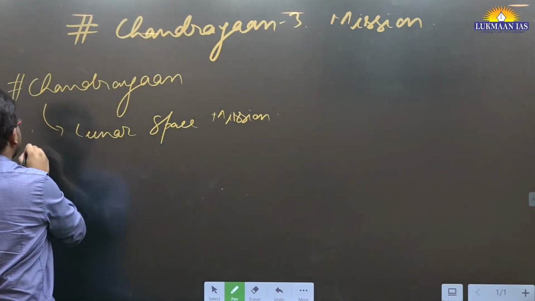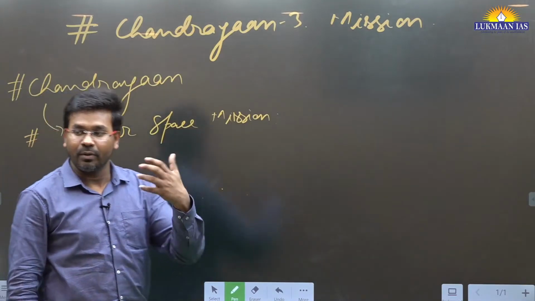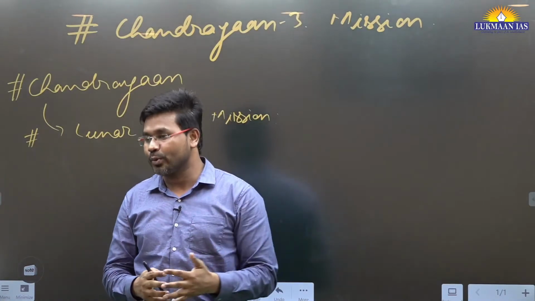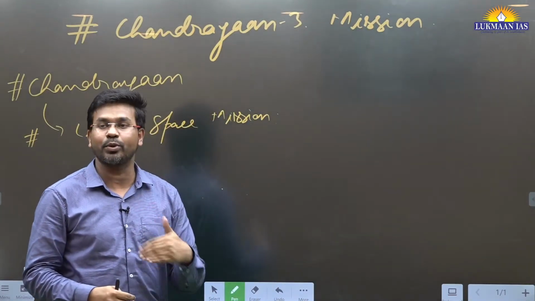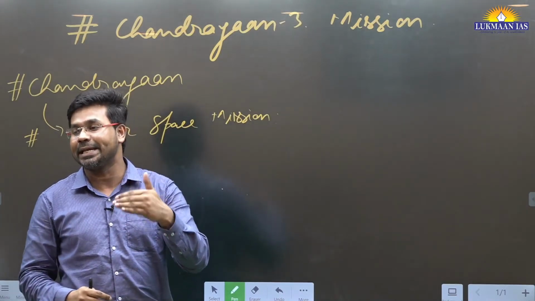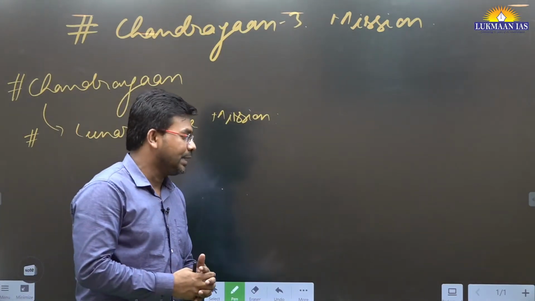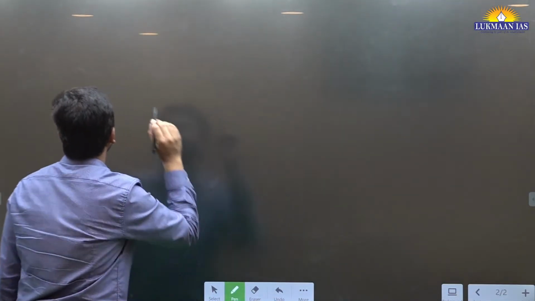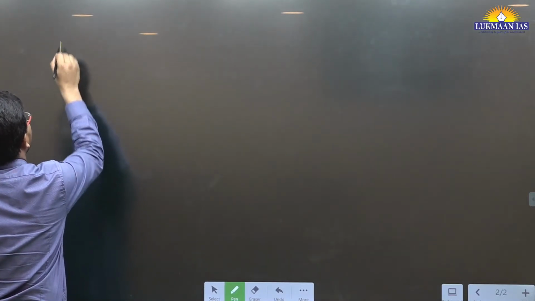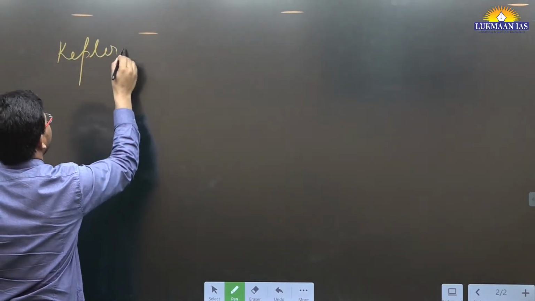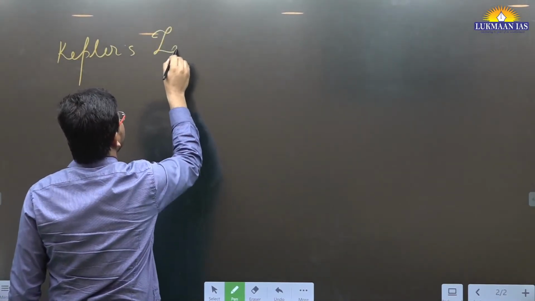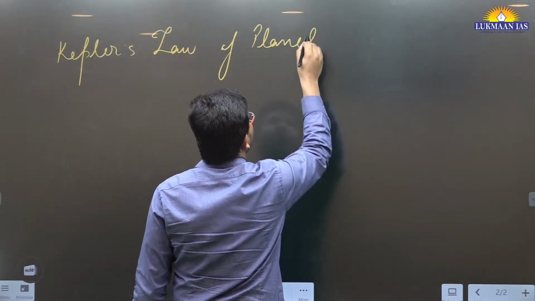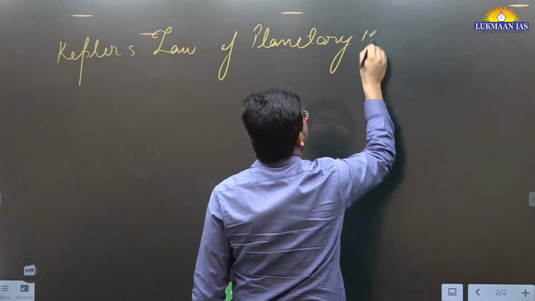Now, to understand the lunar space mission, first of all we will understand some of the basic scientific concepts, and then we will discuss further how it is bringing India to the next level of space exploration. So let's discuss one of the laws, which is known as Kepler's law of planetary motion.